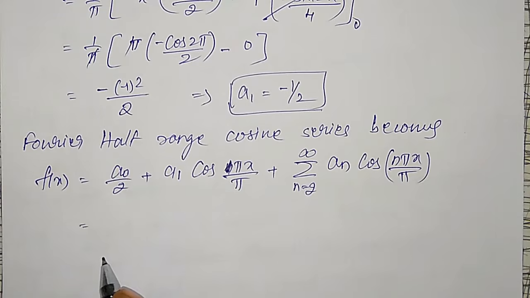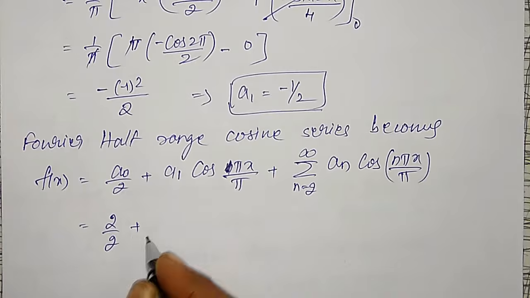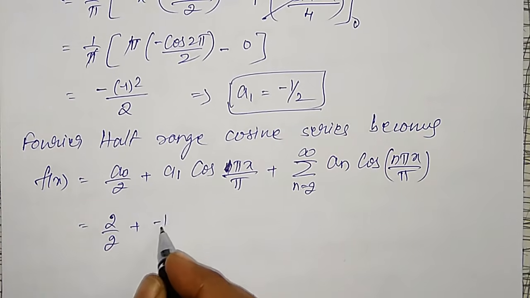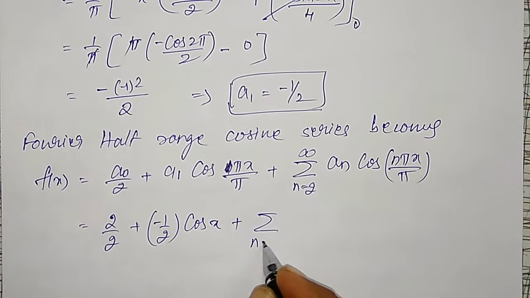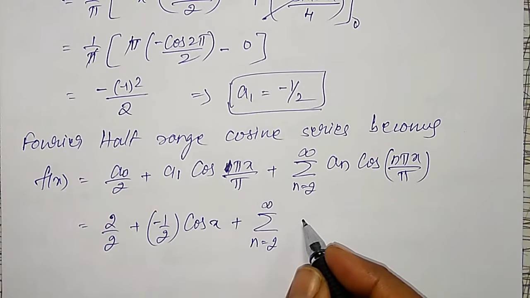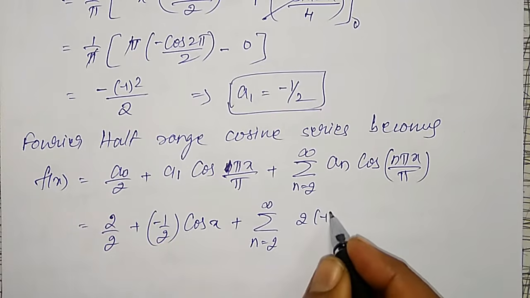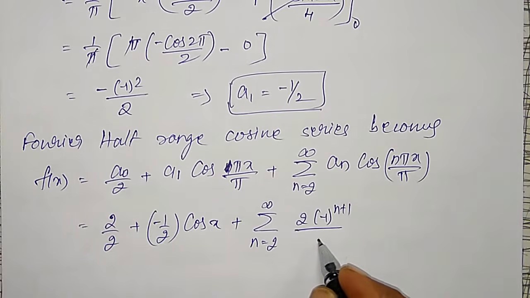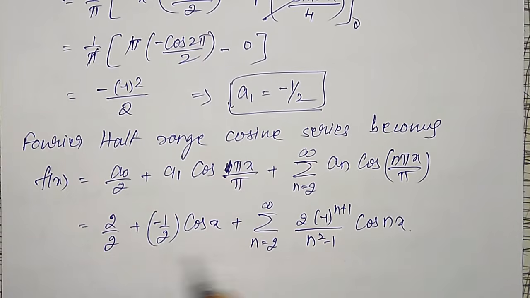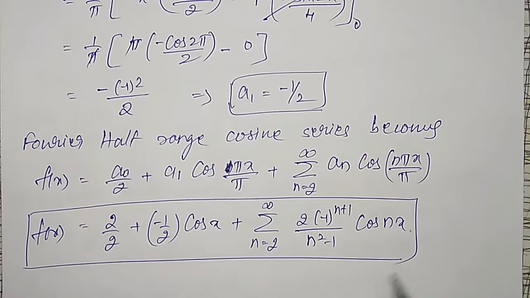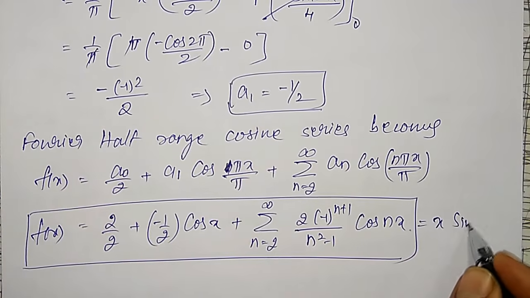Therefore, a0 I have calculated as 2. Therefore, it is 2 divided by 2 plus a1. a1 is minus 1 by 2 into cos x, plus summation n equal to 2 to infinity an, where an is 2 into minus 1 raised to n plus 1 divided by n square minus 1, into cos nx. This is the required half range cosine series of x sin x.